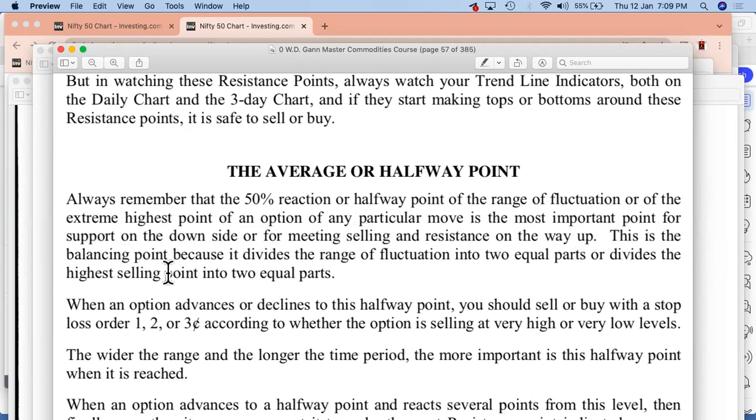This is the balancing point because it divides the range of fluctuation into two equal parts, or divides the highest selling point into two equal parts, right? Again, he's talking about the same thing, highest selling point. He is talking about the 50% reactions, right? So here at these two places, he has specifically mentioned this 50% rule, which we need to understand.